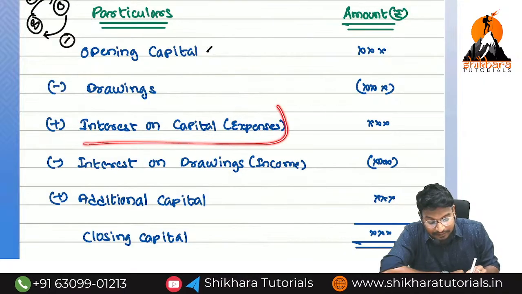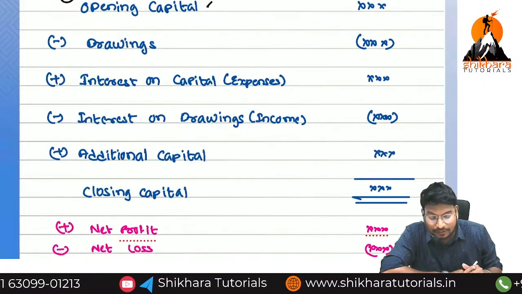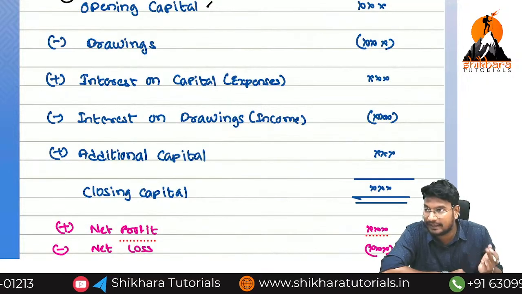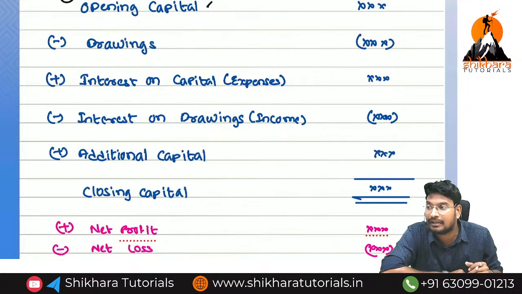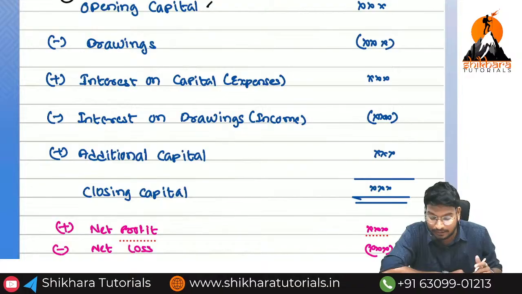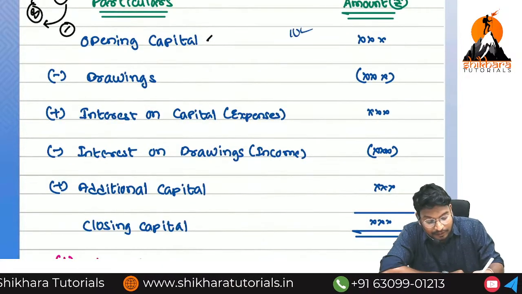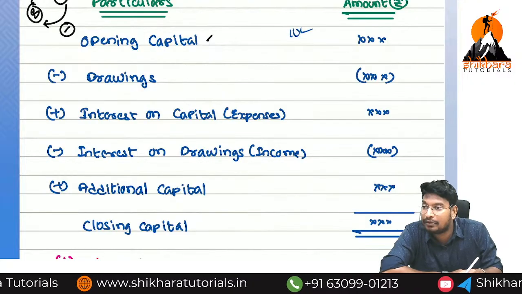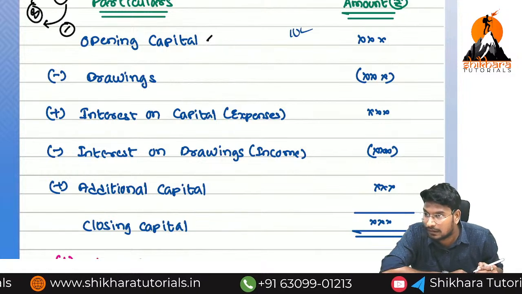Interest on capital we need to pay to the owner. For that reason we are adding. Next, interest on drawings. Who needs to pay? The owner needs to pay us. Now, drawings and interest on drawings the owner will pay to us. Capital and interest on capital we will pay to the owner. So here this amount is more, imagine this amount will always be more, 10 lakhs. This drawings amount will be less. For that reason what are we doing? We are reducing. Are you getting the point?